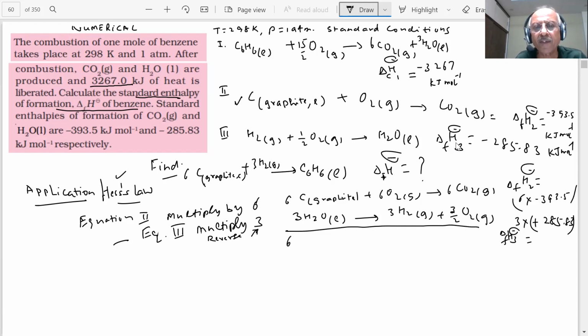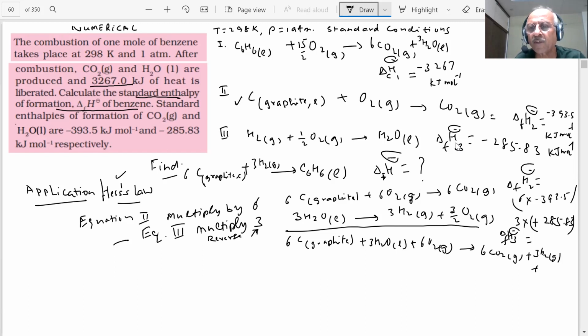You get 6 carbon graphite plus 3H2O liquid plus 6 O2 gas on one side, and on the other side 6 CO2 gas plus 3 hydrogen plus 3 by 2 oxygen gas.